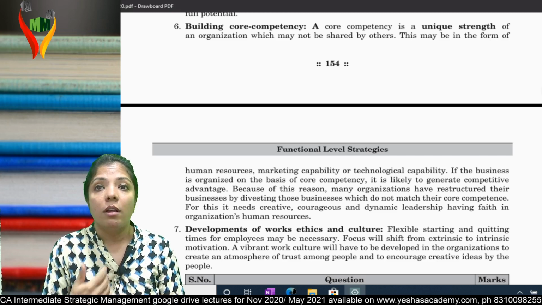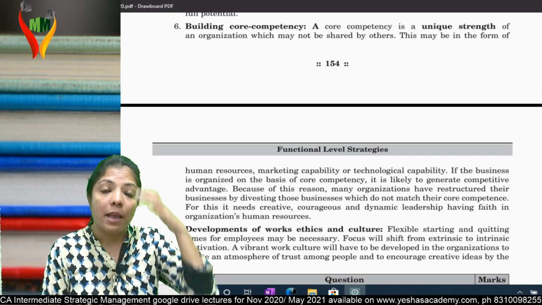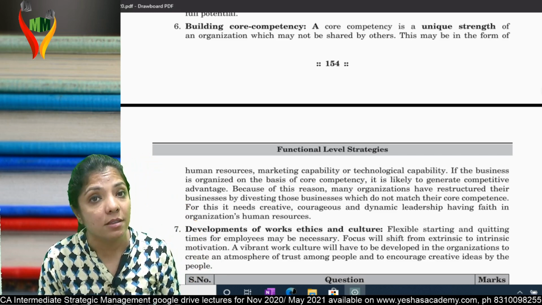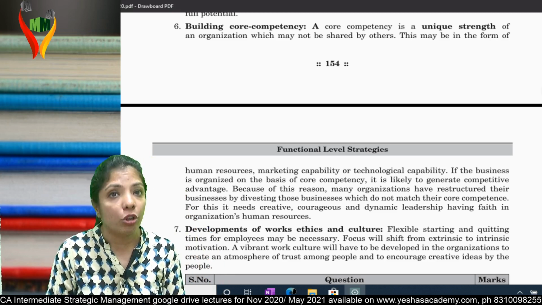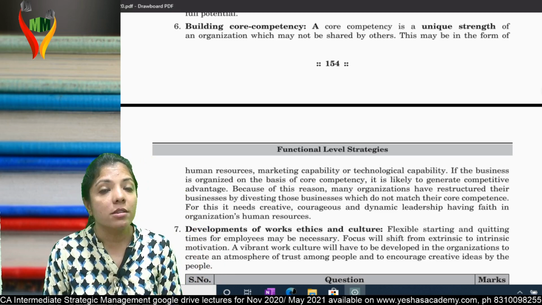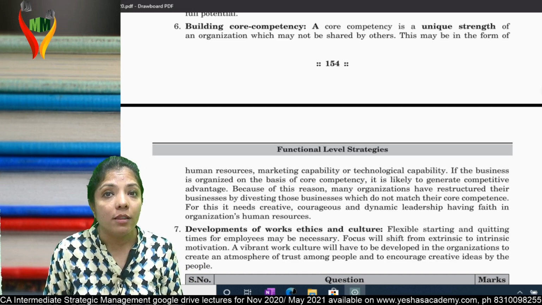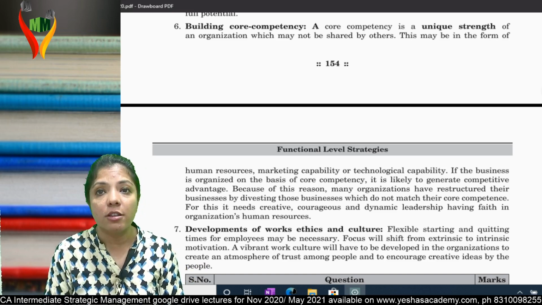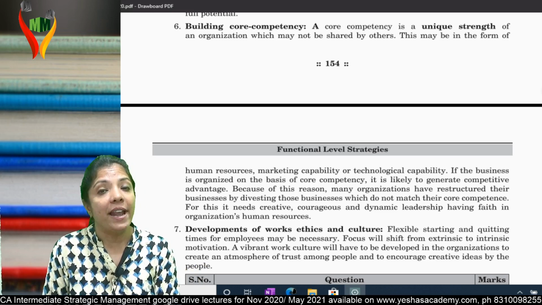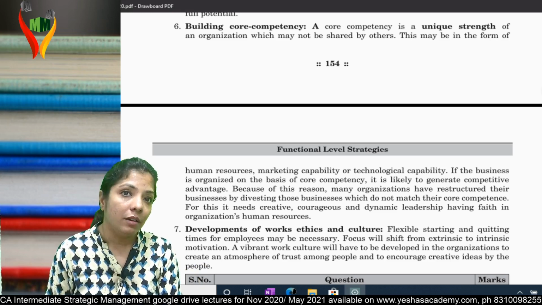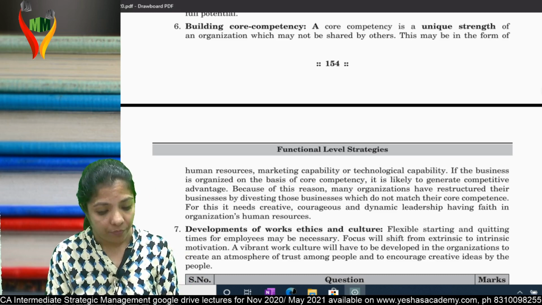Company is now restructuring themselves by divesting those business lines which do not match their core competency and focusing on the ones which match their core competency. For doing all this, you need creative, courageous, dynamic leaders who have faith in their HR. Am I clear? Who recruits such leaders? HR people. Am I clear?